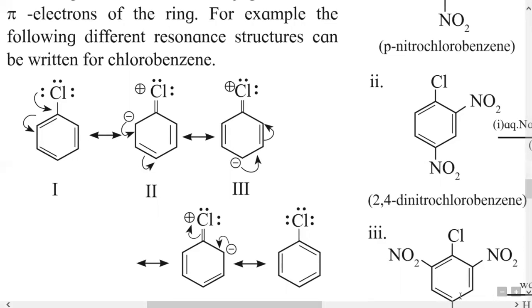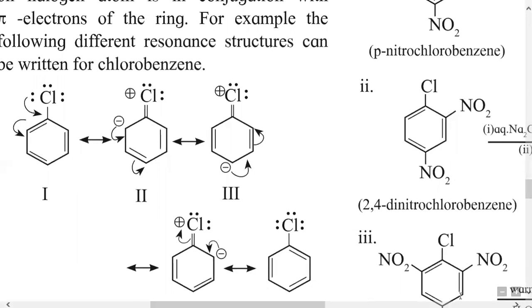In the second resonance structure, the negative charge at the ortho position is shifted to the next position in the aromatic ring, so that the double bond in the next position is transferred to the para position, as shown in the third structure. The positive charge on chlorine remains the same.